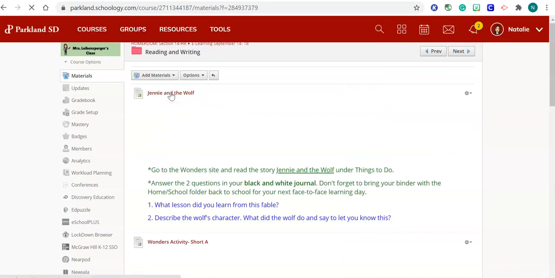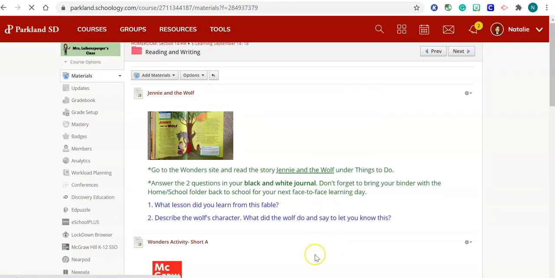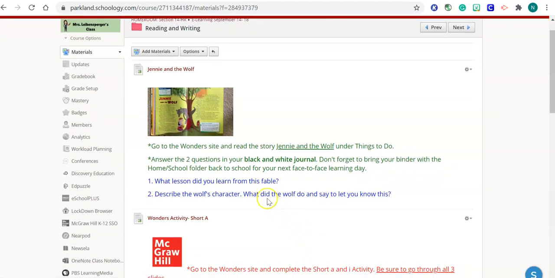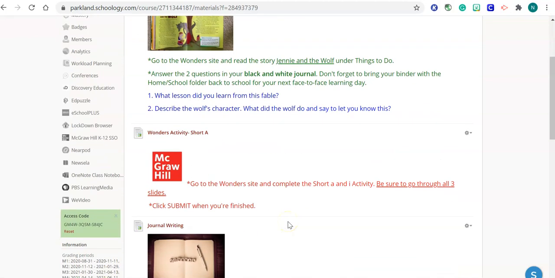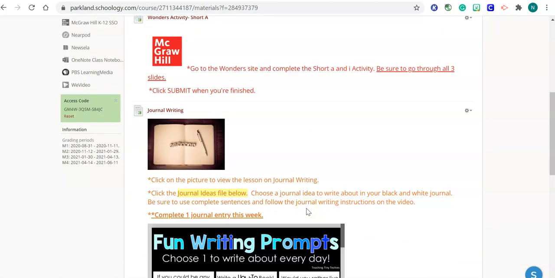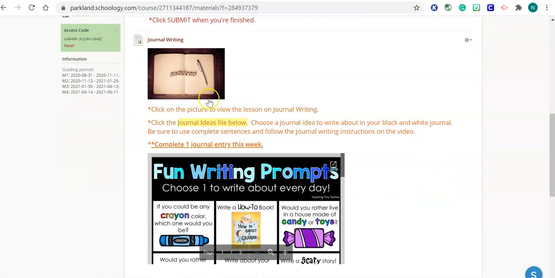So first you'll go into reading, writing. Everyone will have Jenny and the Wolf to read from the Wonders site. You have these two questions to answer in your journal. And then you'll have a short A and I activity on Wonders. This week you'll only have one journal entry. Last week you had two, so this week you'll choose one of these below. And next week when you have your one journal entry, there will be some more topics for you to choose from.